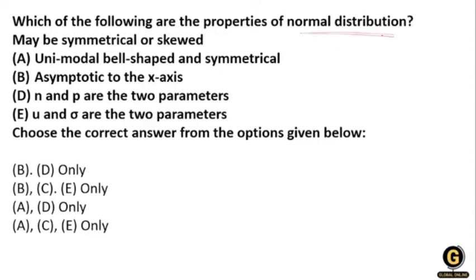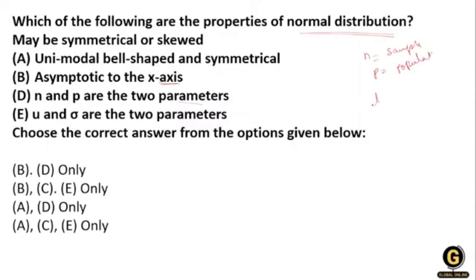May be symmetrical or skew. Option number A, unimodal, bell shape and symmetrical. Then asymptotic to the x-axis, and N and P are the two parameters. N means your sample or your number, and P is your parameter, or you can say the population.